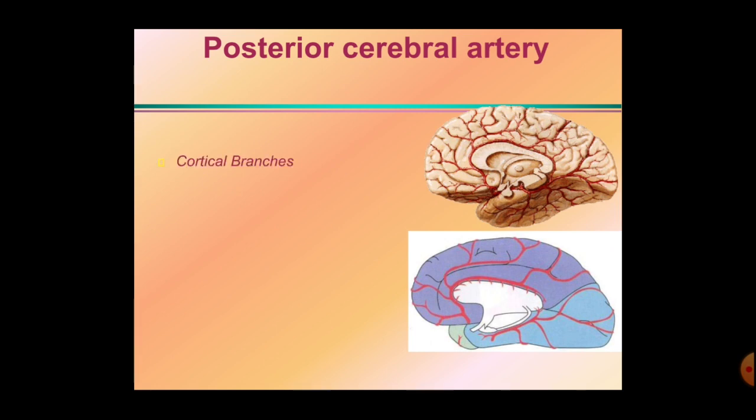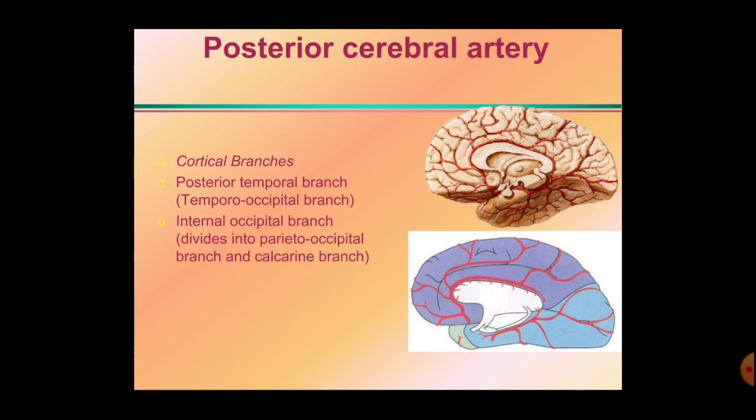Okay, so these are the cortical branches arising from the posterior cerebral artery. These are the posterior temporal branch, then the internal occipital branch. The internal occipital branch divides into the parieto-occipital branch and the calcarine branch.